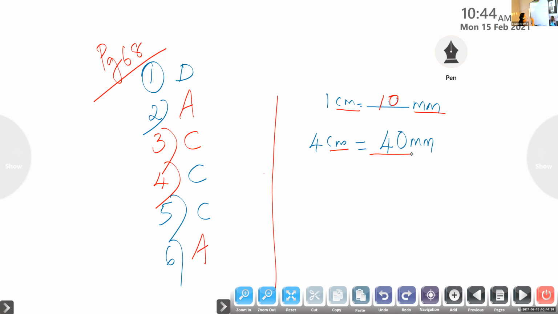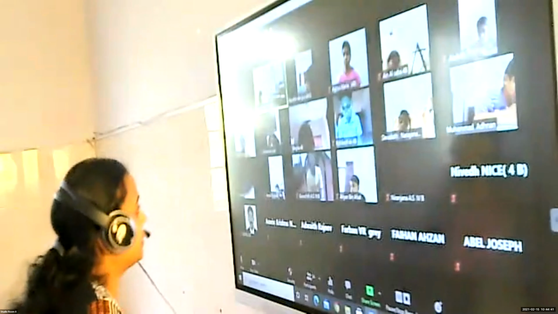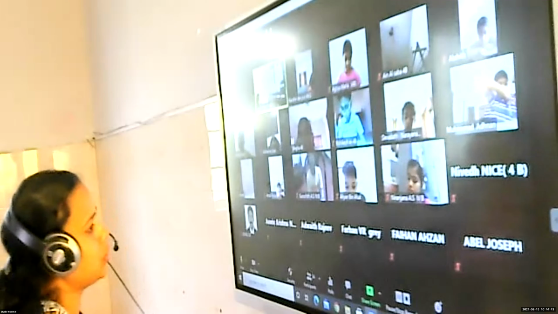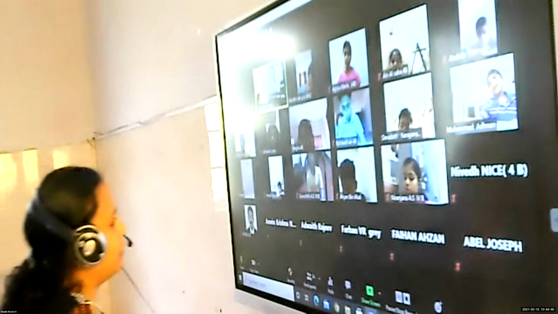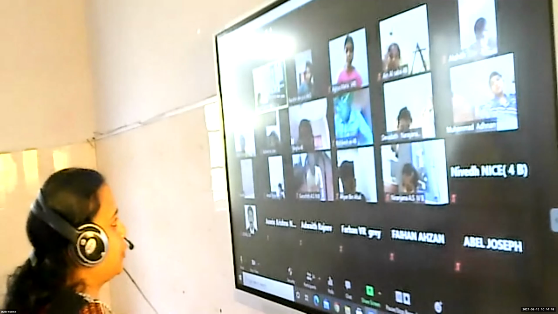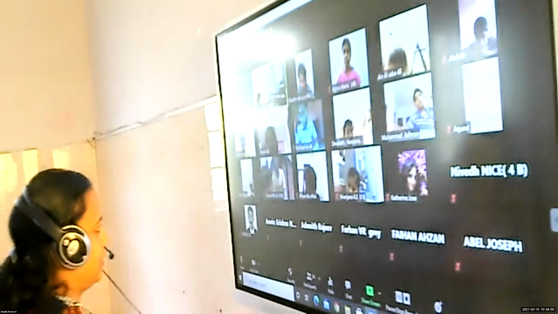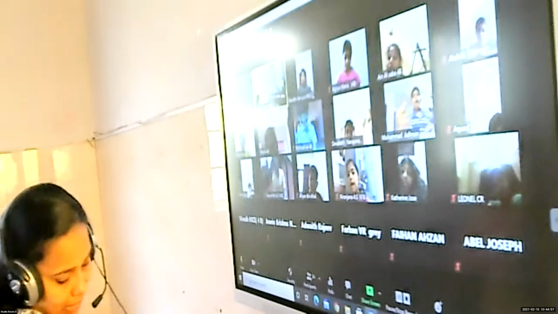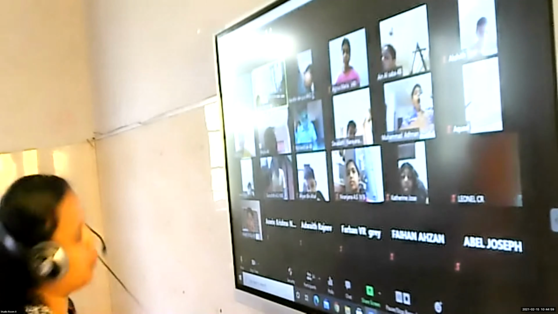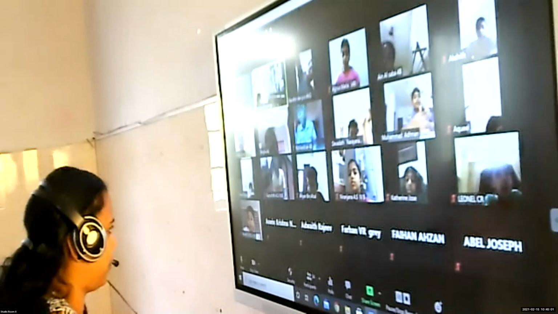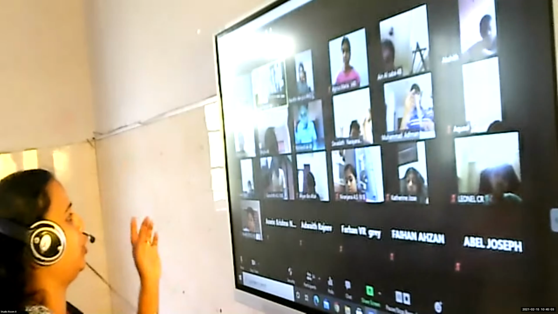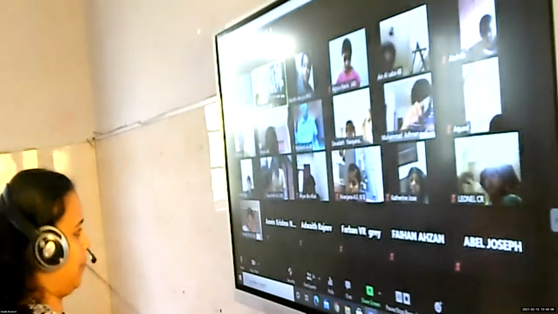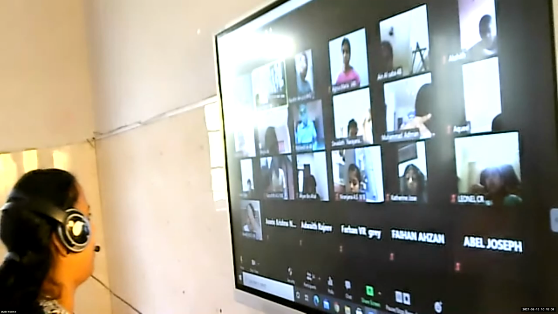Okay. Now question number 7 and 8 also we have to do. So you have to be careful, what did I say? Larger unit to smaller unit, what we have to do? Larger to smaller unit. Divide or multiply? Multiply. Very good children. So larger unit to smaller, it is multiply; the opposite, small to larger, will be divide. So question number 7, who is going to read? Amal Fayaz.